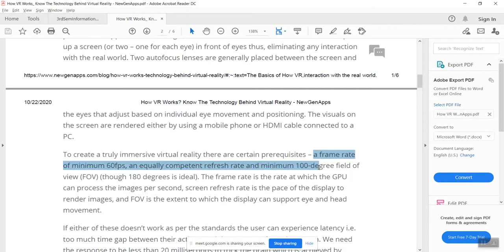The frame rate is a minimum of 60 frames per second. We are going to create the virtual environment with the help of programming languages. Different kinds of programming languages are used specifically for creating virtual environments.